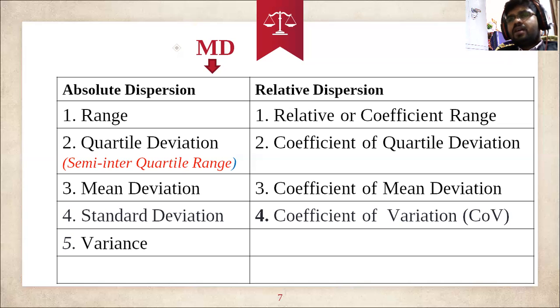This kind of question will arise in entrance exams like PG, SET or NET, and other exams also. Sometimes once or twice they ask: what are the absolute dispersions and what are the relative dispersions? So these five are the absolute dispersions, and these four are the relative dispersions. These are the main dispersions.